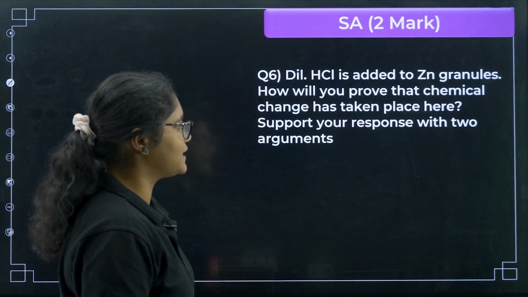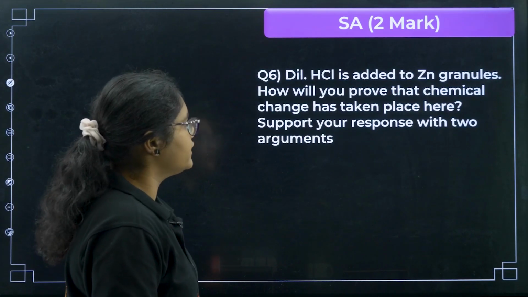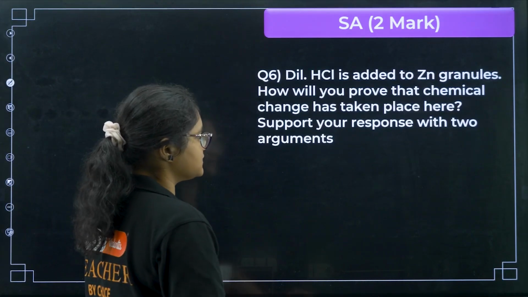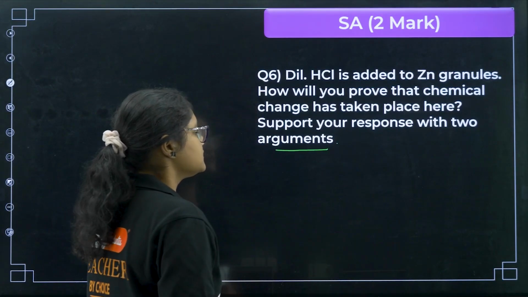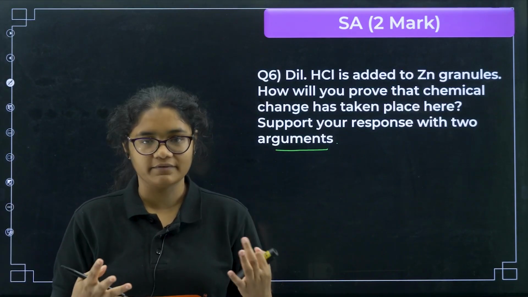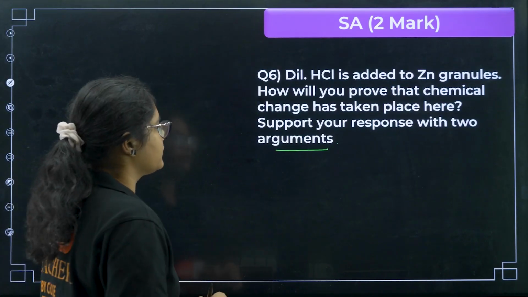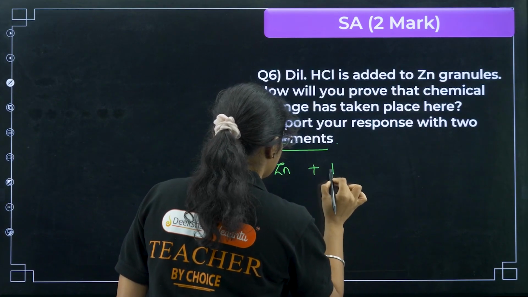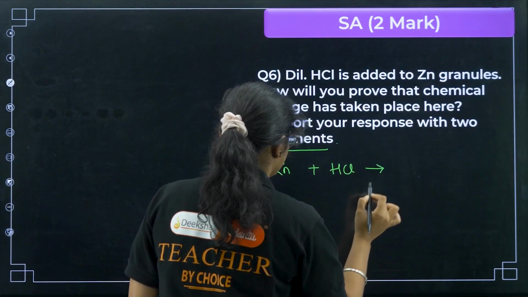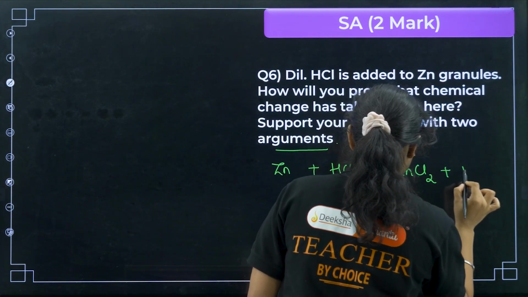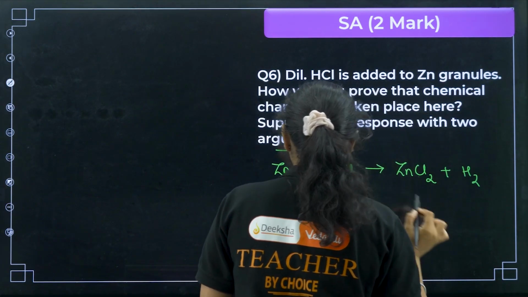Okay, next question number 6 is there. Dilute HCl is added to zinc. How will you prove that the chemical change has taken place? Support your answer with 2 arguments. Okay, so whenever a chemical change is there, there will be some type of observations. So first of all, you can write down the reaction like this. Zn plus HCl will give you ZnCl2 plus H2. Okay, write a balanced reaction.